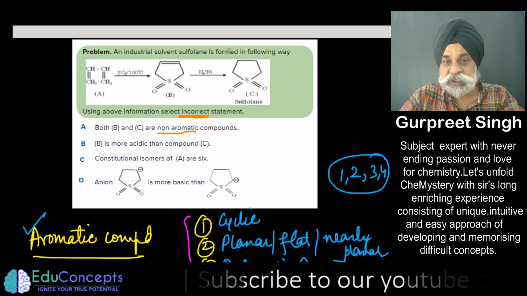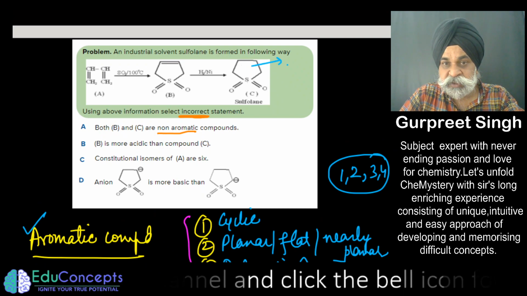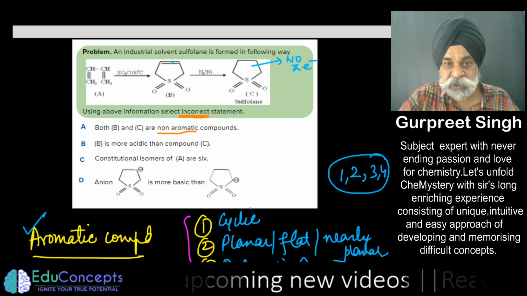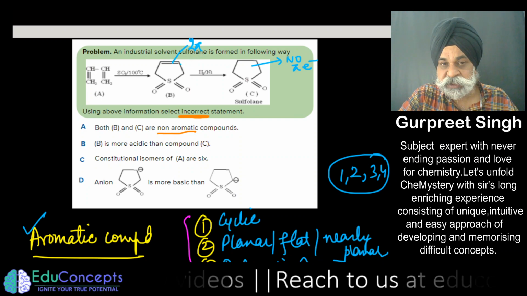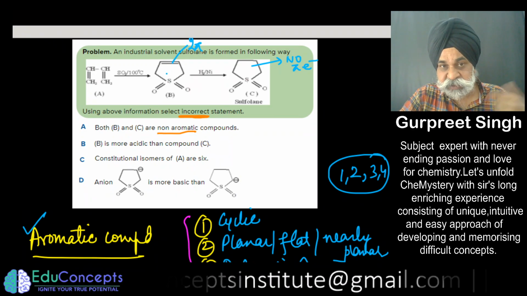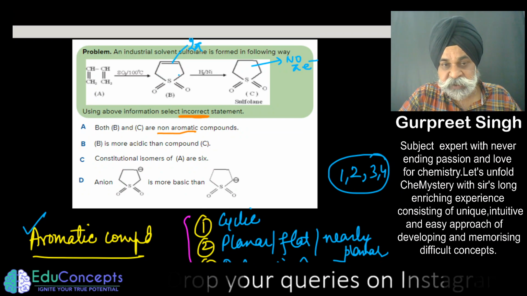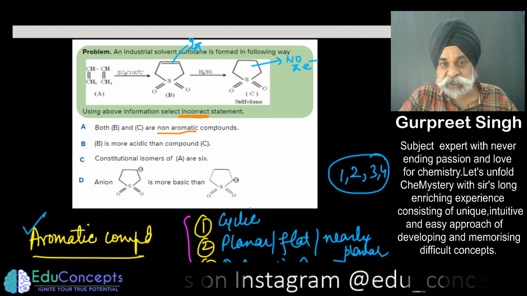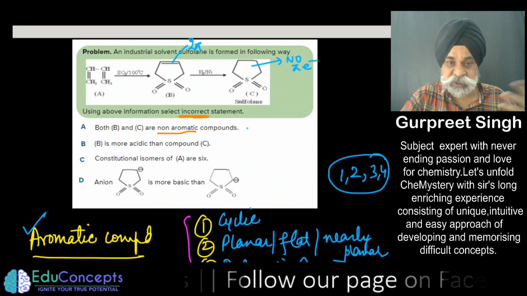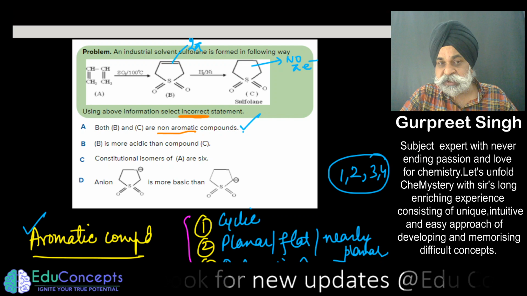So here you can see inside this ring you do not find any pi electrons, so we shall not be using it. And here you can see there are 2 pi electrons, but they are not delocalized. This pi electron could delocalize only if some other pi bond, lone pair, or positive or negative charge were in conjugation with it. That is not the case here. So B and C can be said to be neither aromatic nor anti-aromatic; they are non-aromatic compounds. So the first statement in itself is correct.